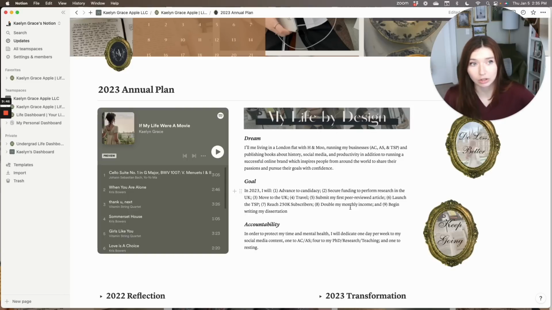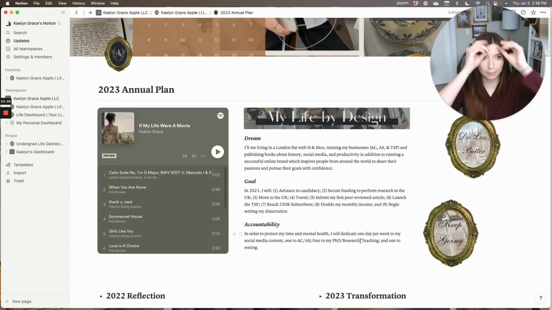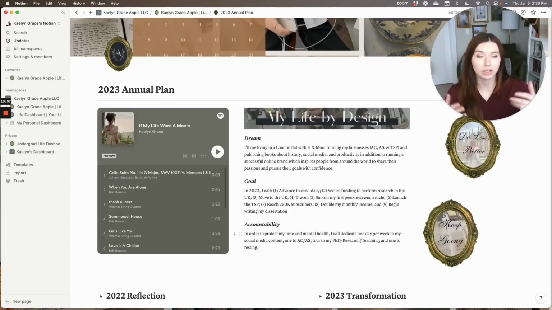Accountability, these are things that you can do in order to protect your goals, and I said that in order to protect my time and mental health, I will dedicate 1 day per week to my social media content, 1 to Accepted Consulting and Accepted Society, 4 to my PhD research and teaching, and 1 to resting. I have been really bad about separating my days, and even though I tend to work between 9-12 hour days, sometimes more, sometimes less, the one thing that I'm losing a lot of time with and I've been less efficient with is actually just focusing on one thing per day.